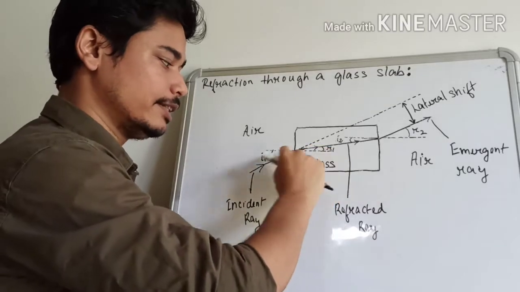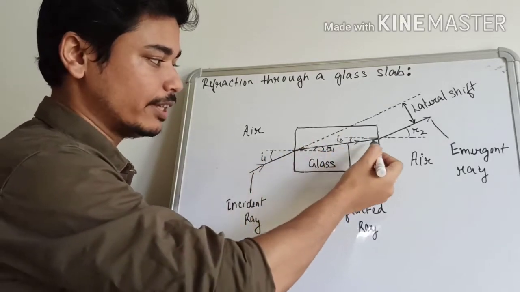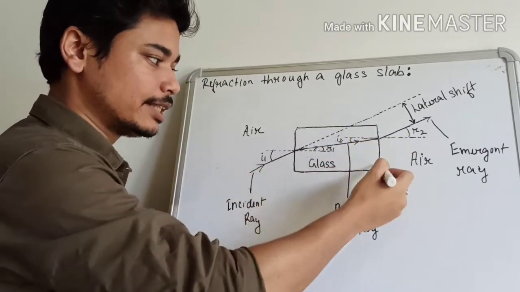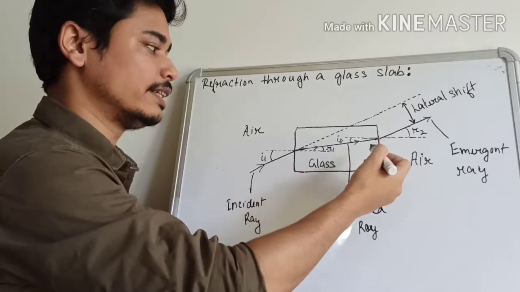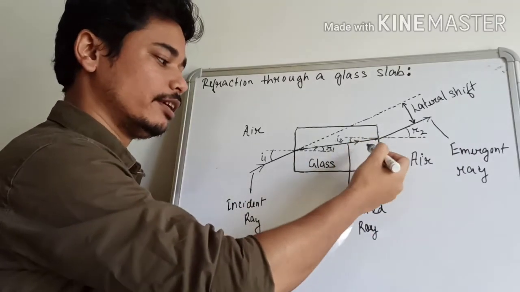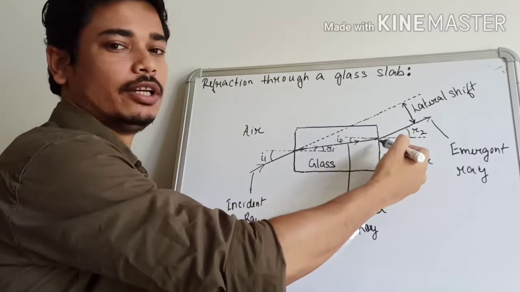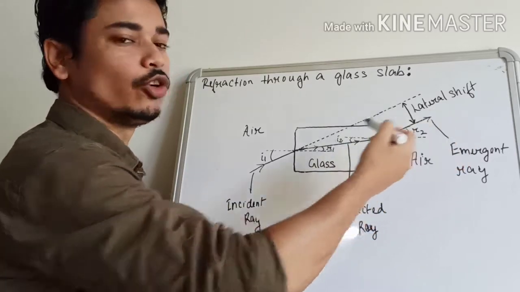This incident ray gets refracted along this direction. This is the refracted ray which is traveling inside the glass slab. As it reaches this surface, it will suffer refraction again because it is traveling from glass to air. Since this is a rarer medium, this ray will bend away from the normal.